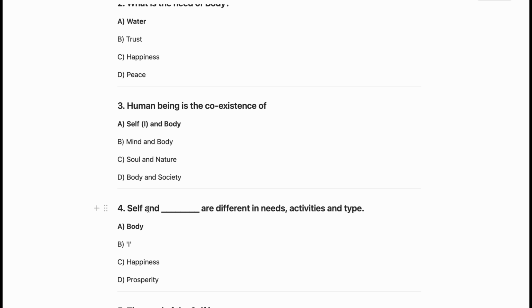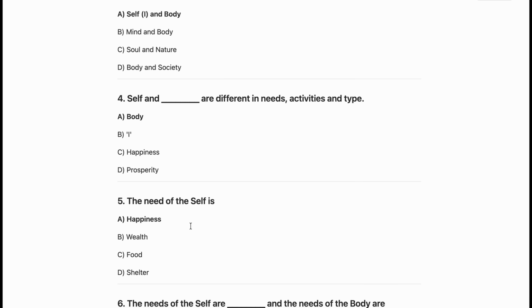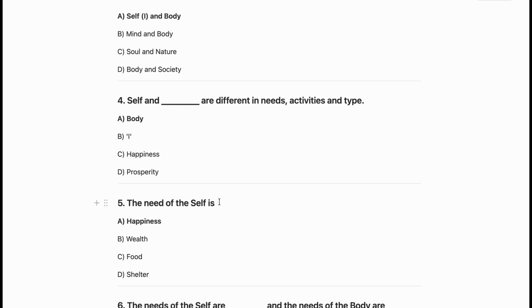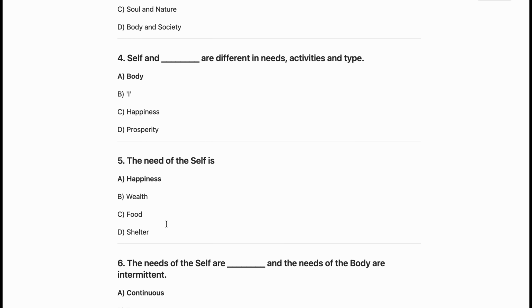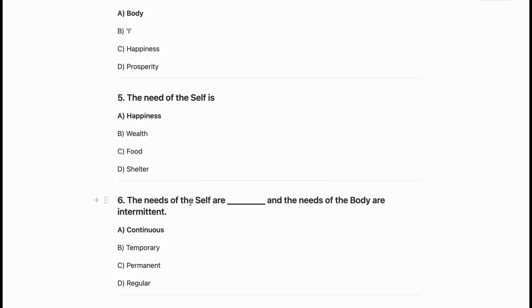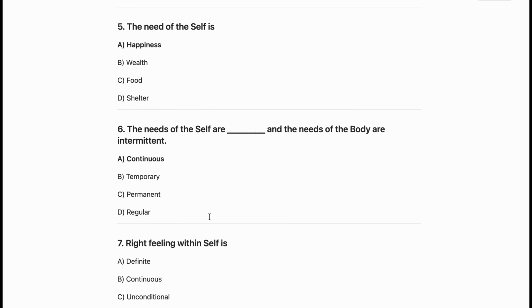Now the next question is, self and dash are different in needs, activities and type. So A is the correct answer, which is nothing but body. Now the fifth question is, the need of the self is happiness. Now the next question is, the needs of the self are dash and the needs of the body are intermittent. So continuous is the correct answer. So A is the correct one.